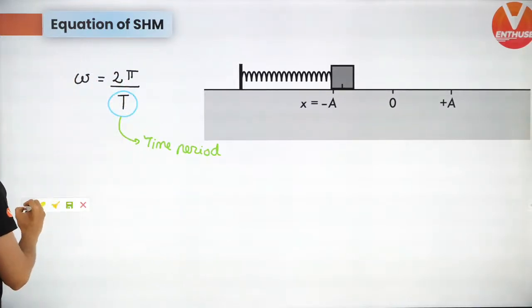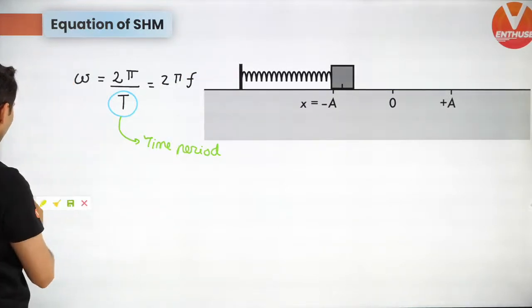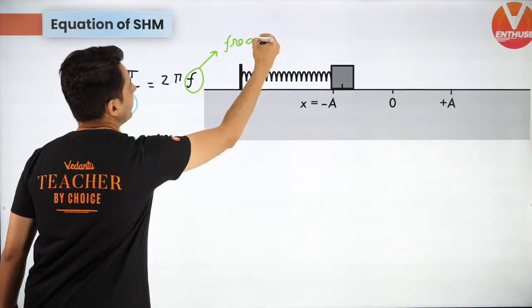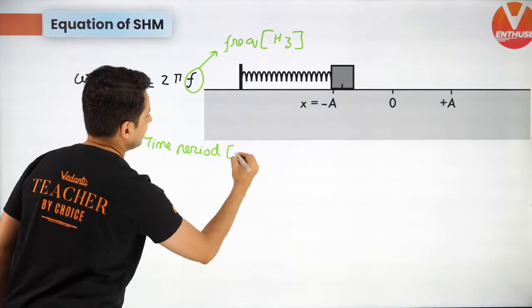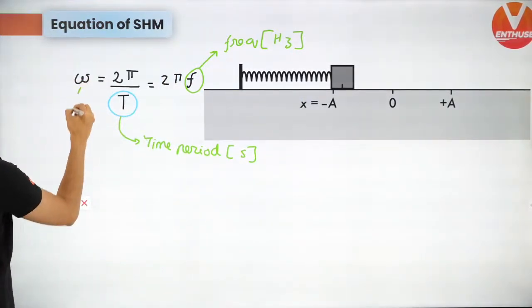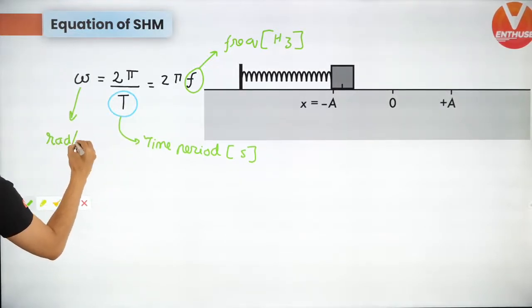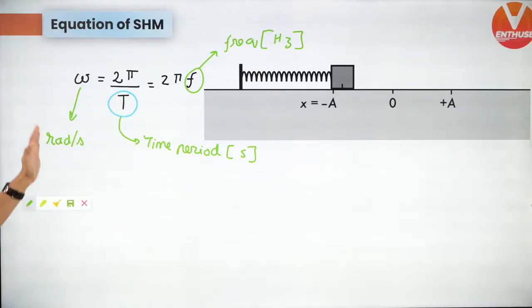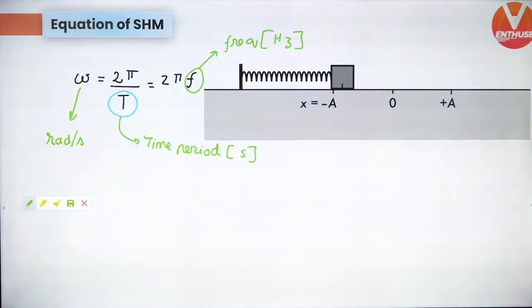And do not forget, 1 by t is nothing but frequency, so I can write it as 2 pi f as well, and this f is just your frequency in hertz. Please keep that in mind. Time period is in seconds, and do not forget omega, which is angular frequency, is always radians per second. Keep that in mind. So this is another formula which you should keep in mind. Very similar to circular motion. Yes, remember circular motion, same formulas, no difference at all. So radians per second.